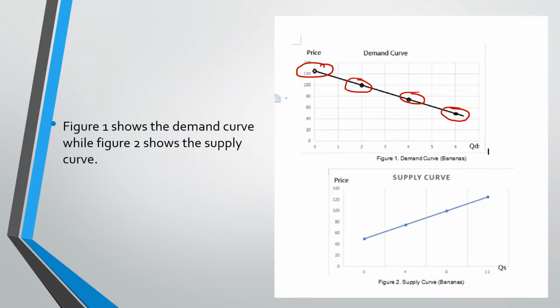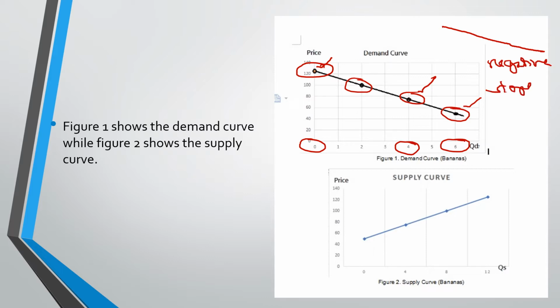the demand schedule. Like for example, if the price is 120, the QD is 0. If the price is around, this is 70, the QD is 4. If the price is 50, the QD is 6. And you connect all the points together, you form a demand curve. Notice a demand curve is downward sloping, which indicates that there is a negative slope.